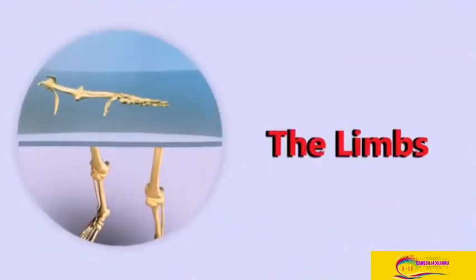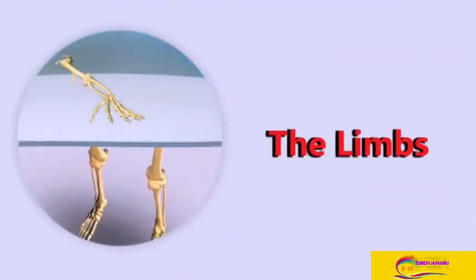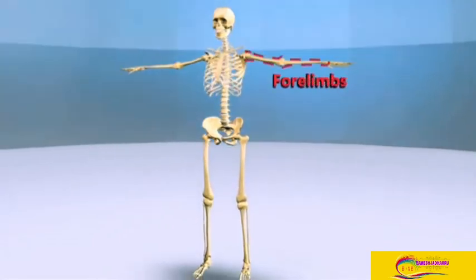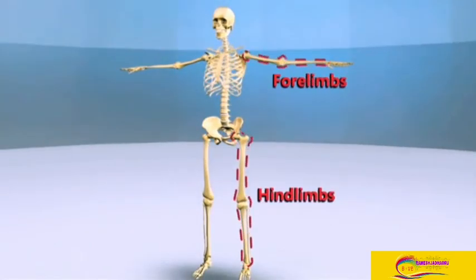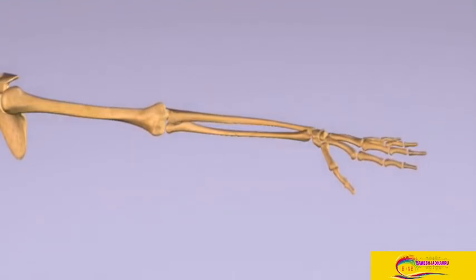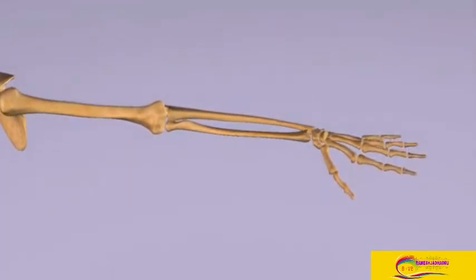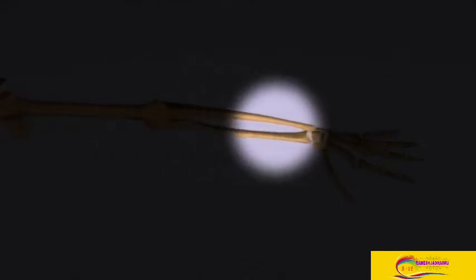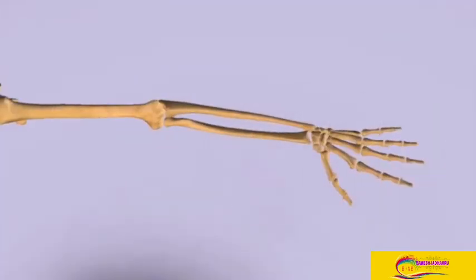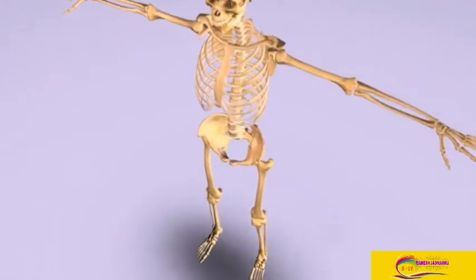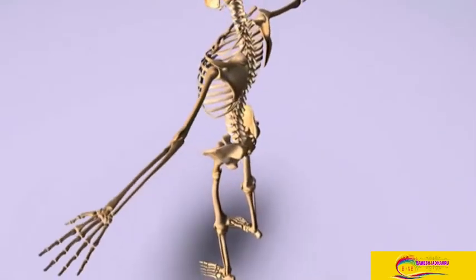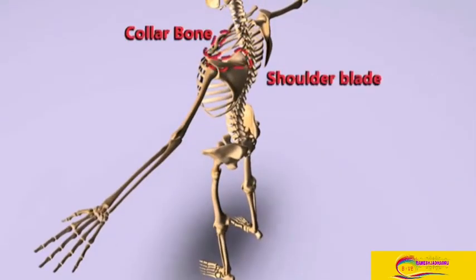The limbs constitute the last part of the skeleton. They are forelimbs and hind limbs. The bones of the arm form the forelimbs. 3 bones, 1 long bone in the upper arm and 2 small bones in the lower arm, make the forelimbs. The bone of the upper arm is attached to the vertebra by the collarbone and the shoulder blade.